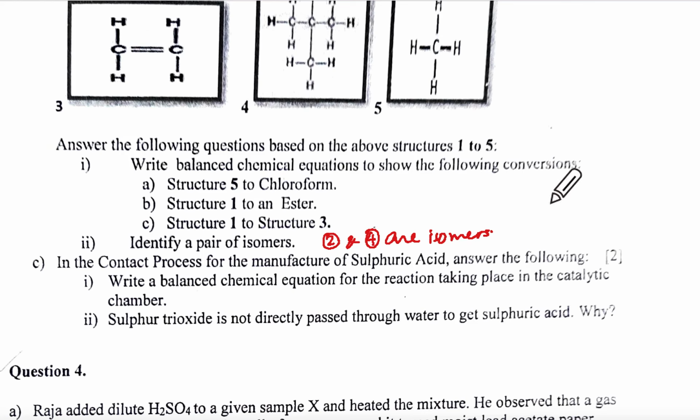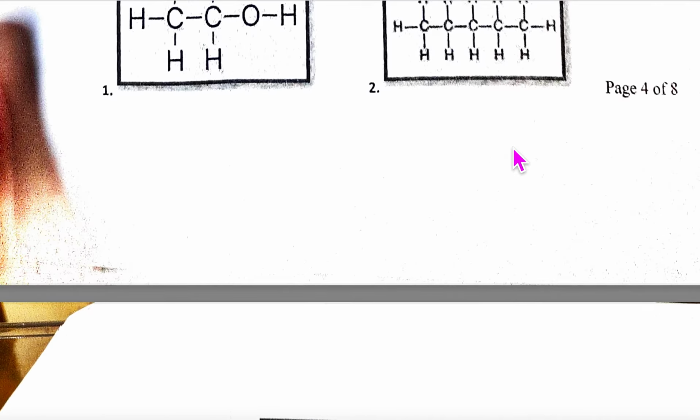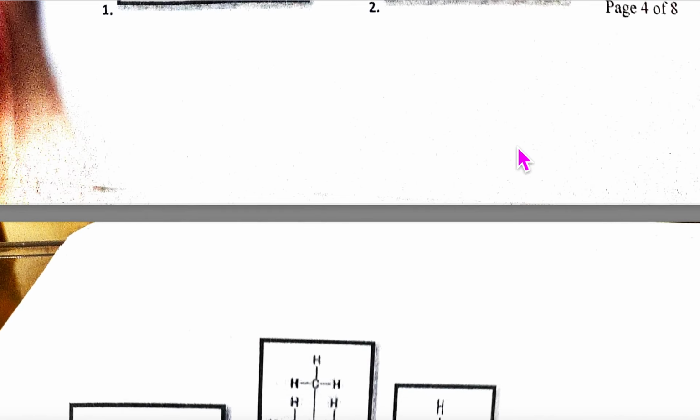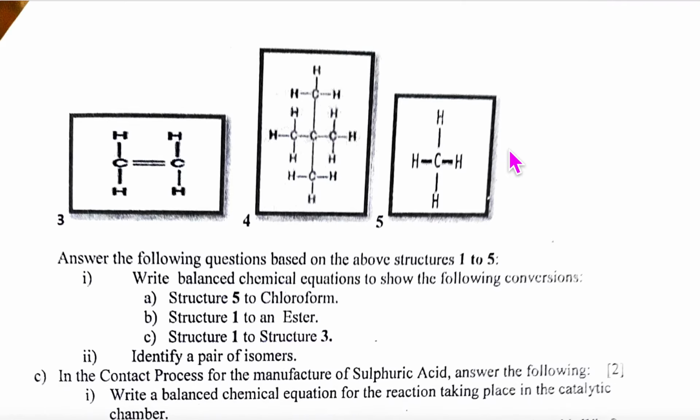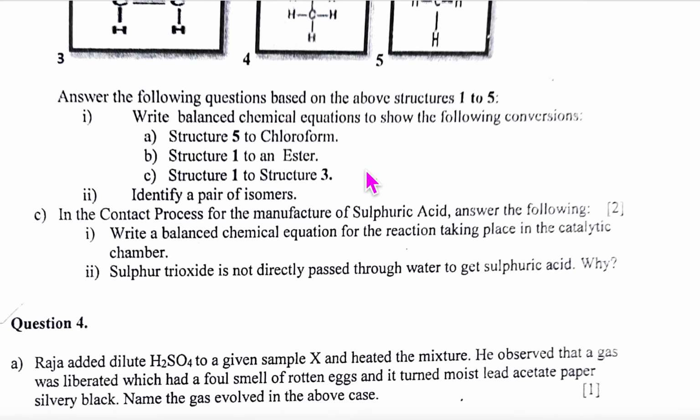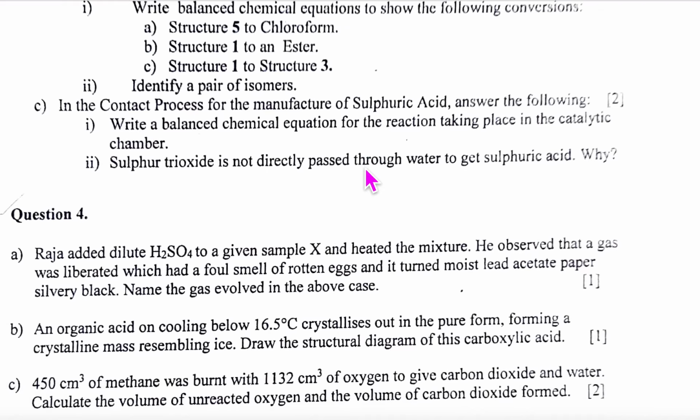Now this was for 5 marks, so how many marks was there? 4 marks. Huh? So 4 marks. Yeah. 4 marks this is. Then we come to C.